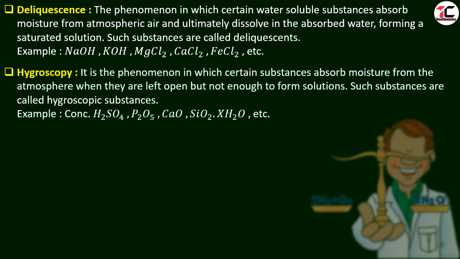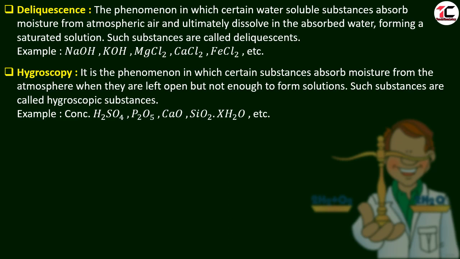Hygroscopy. It is the phenomenon in which certain substances absorb moisture from the atmosphere when they are left open but not enough to form a solution. That means they absorb moisture but not enough to form a solution, unlike deliquescence. Such substances are called hygroscopic substances.